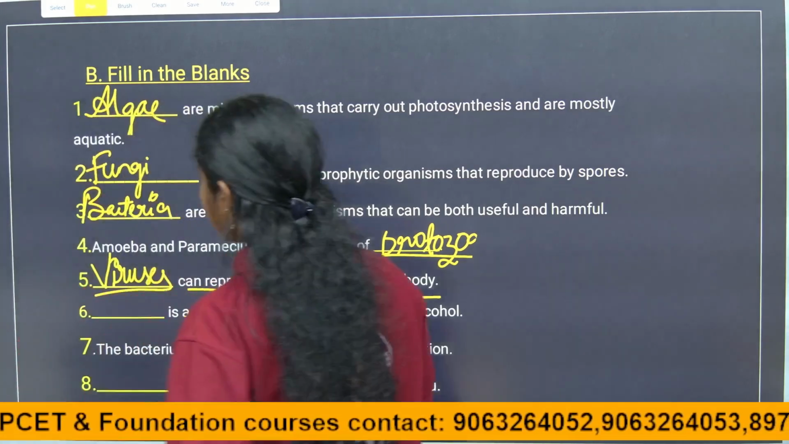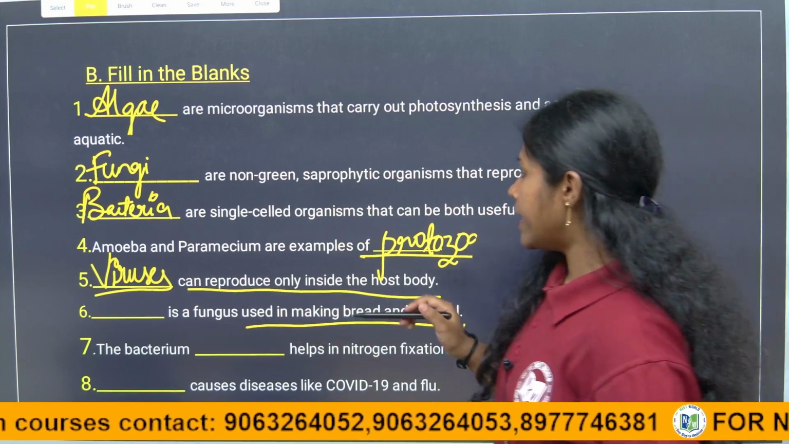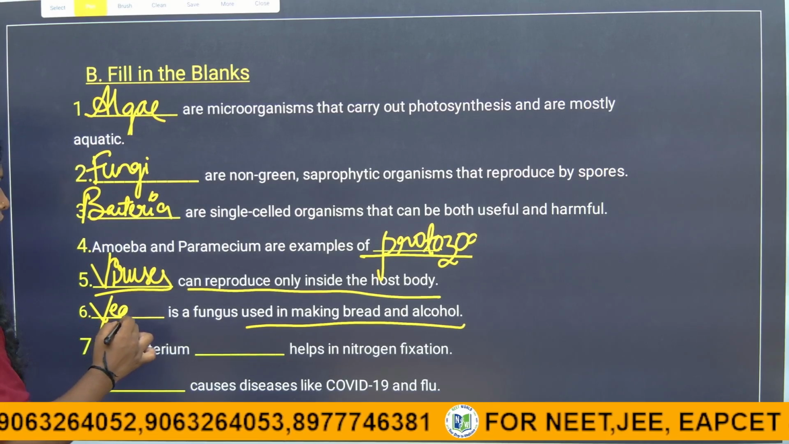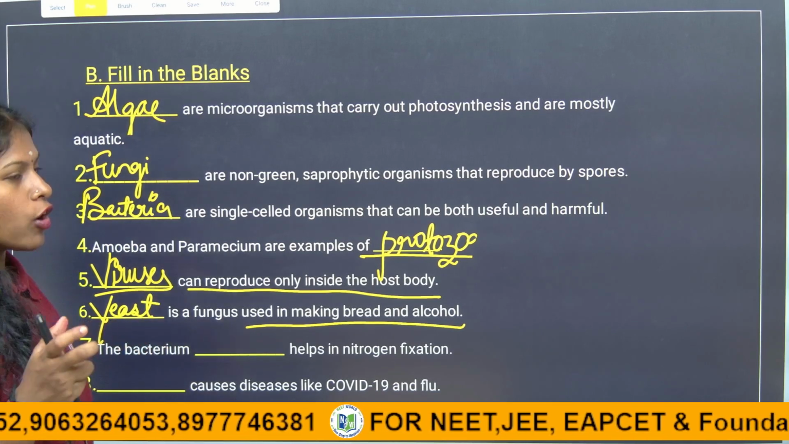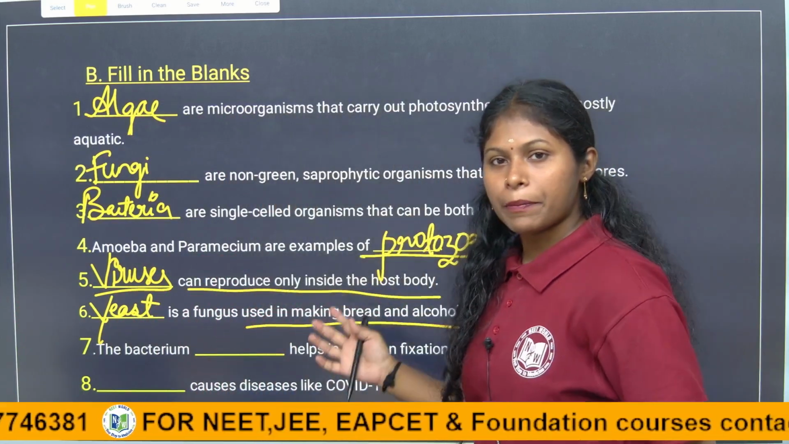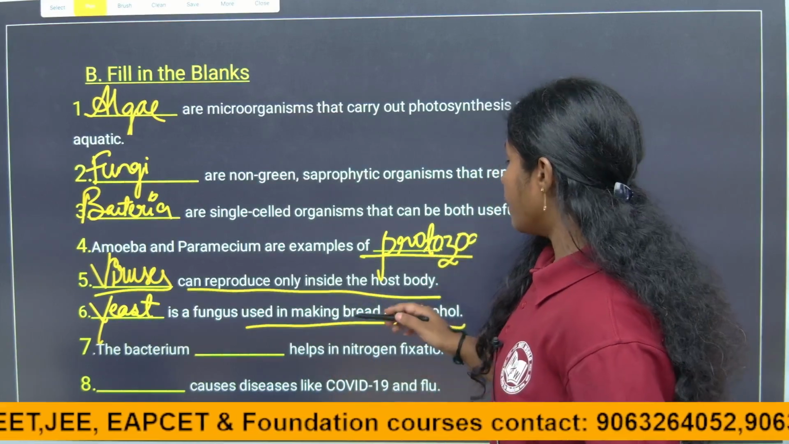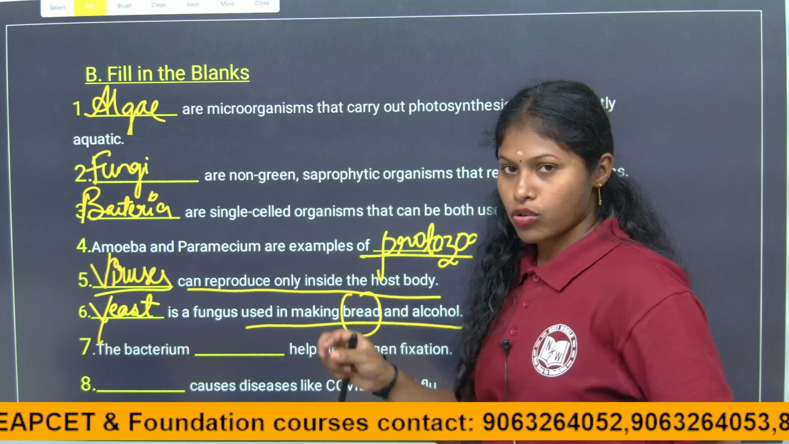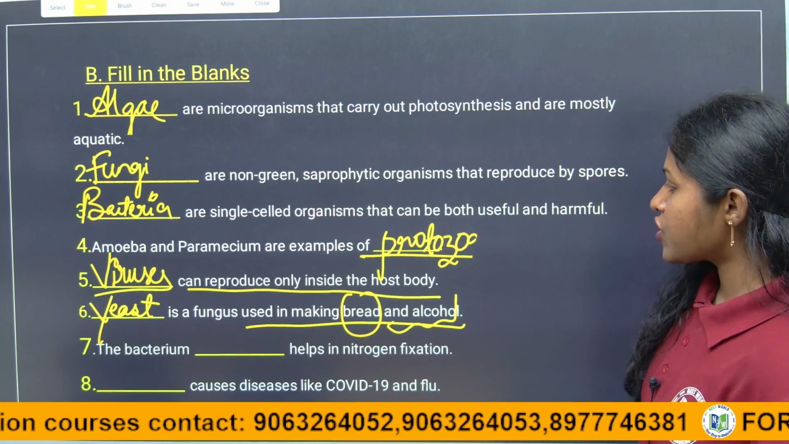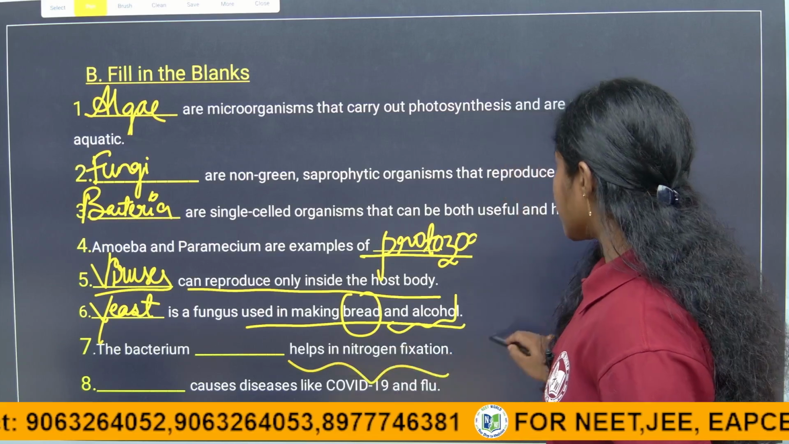Coming to the next question: dash is a fungus used in making bread and alcohol. Yeast is a unicellular fungus used to make bread and alcohol, because the process of fermentation occurs in preparing bread and alcohol. By fermentation, the bread becomes fluffy and soft, and it produces alcohol also. So the answer is yeast. Coming to the next question, the bacteria has dash that helps in nitrogen fixation, which involves a symbiotic relationship.